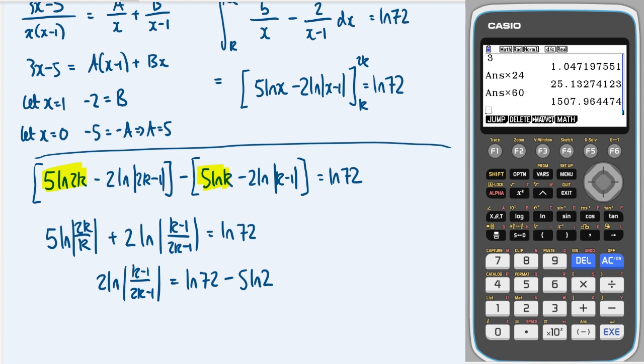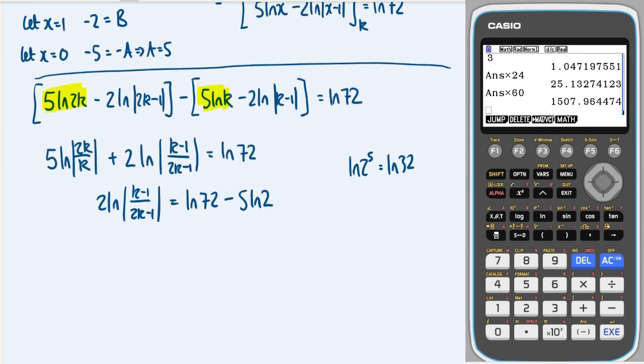And 5 ln 2 is the same as ln 2 to the 5, which is the same as ln of 32. So this is going to give me ln 72 minus ln 32, which is the same as ln of 72 over 32.